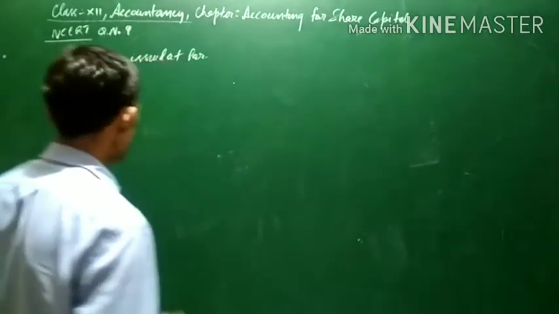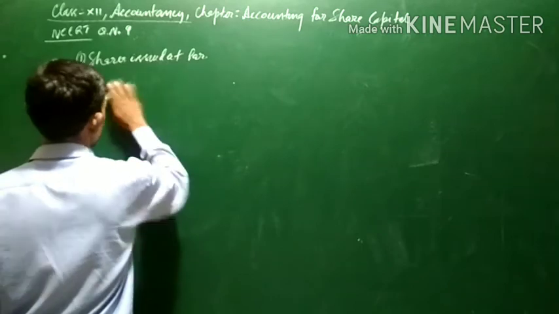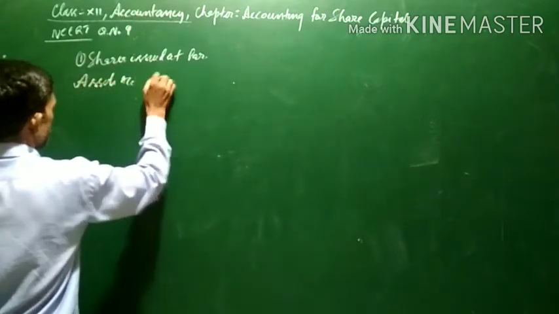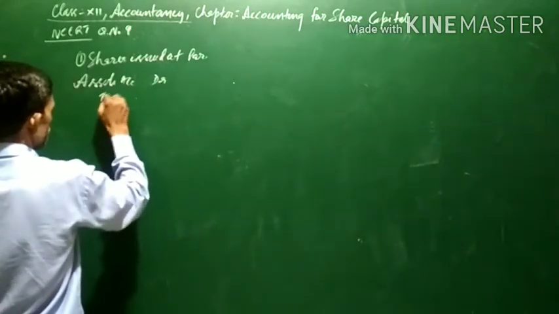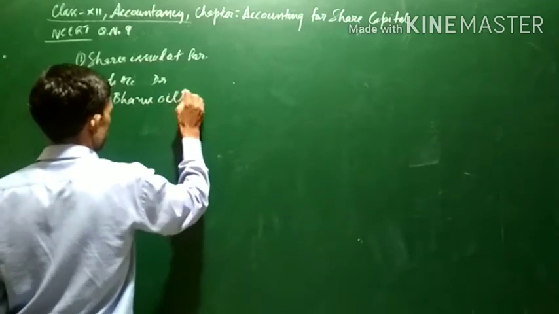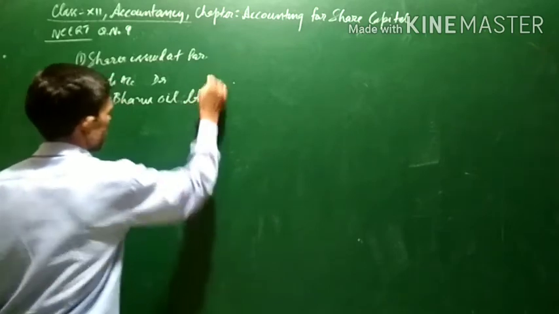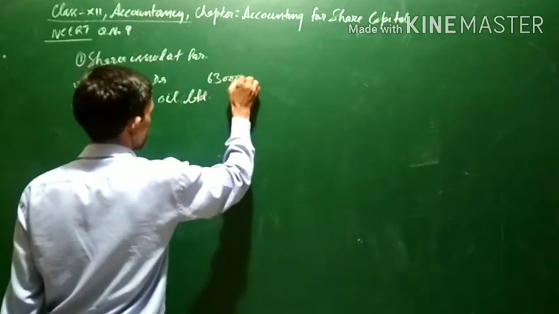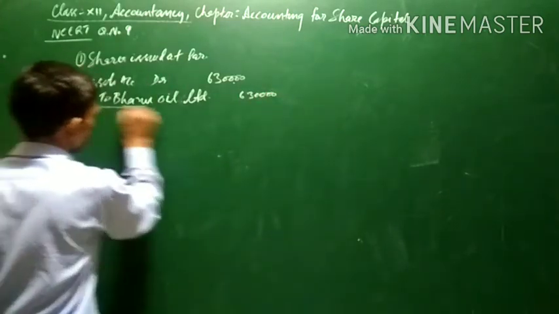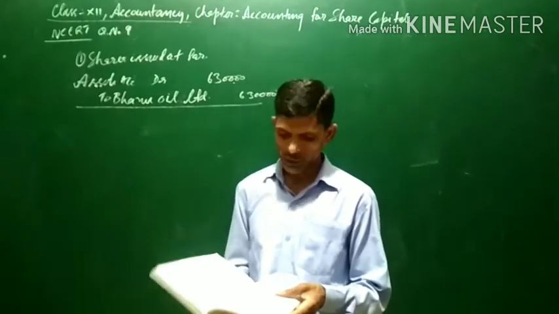So when you purchase assets, the first entry will be assets account debit to Bhanu Oil Limited, which is the name of the company, and the purchased assets are of 6,30,000. Now this will be the general entry wherein you will write the narration being assets purchased from Bhanu Oil Limited.